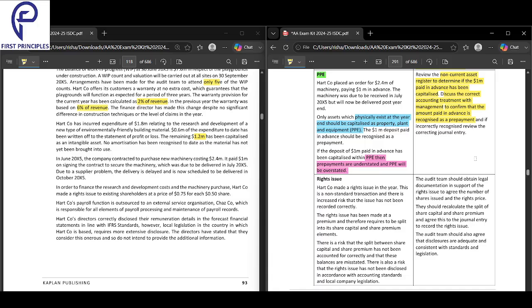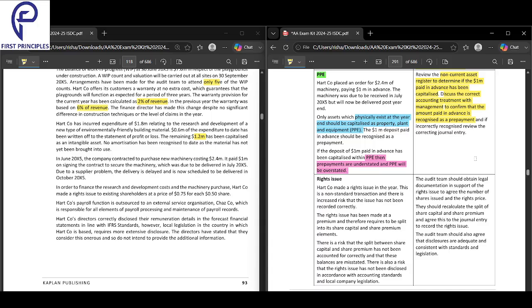Also, discuss the correct accounting treatment with the management to confirm that the amount paid in advance is recognized as a prepayment. That is the second thing: confirm that the amount paid in advance is recognized as a prepayment.